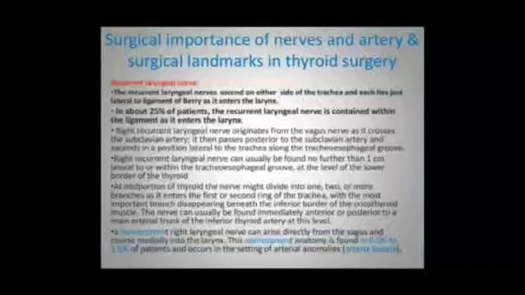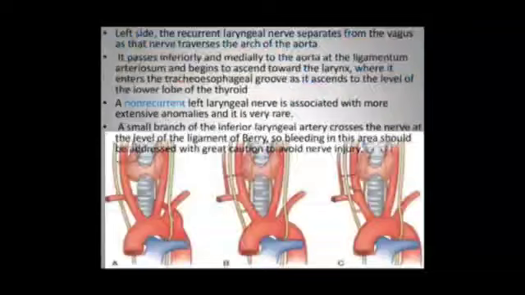A non-recurrent right laryngeal nerve can arise directly from the vagus and course medially into the larynx. On the left side, the recurrent laryngeal nerve separates from the vagus as that nerve travels the arch of the aorta. It passes inferiorly and medially to the aorta at the ligamentum arteriosum and begins to ascend toward the larynx, where it enters the tracheoesophageal groove as it ascends to the level of the lower pole of the thyroid.